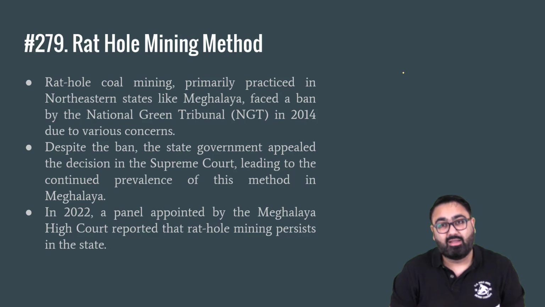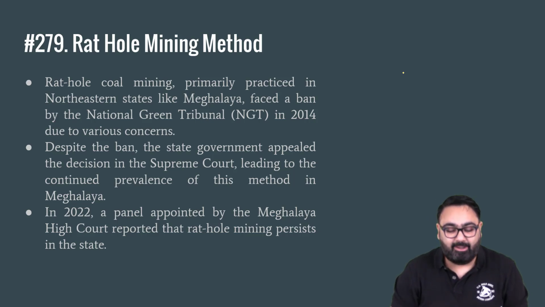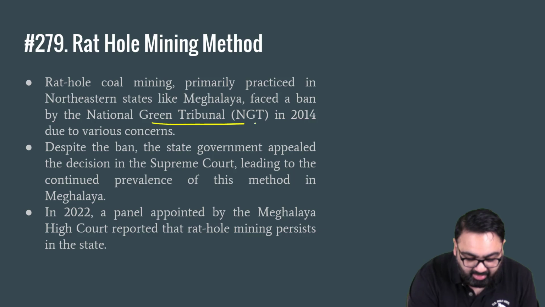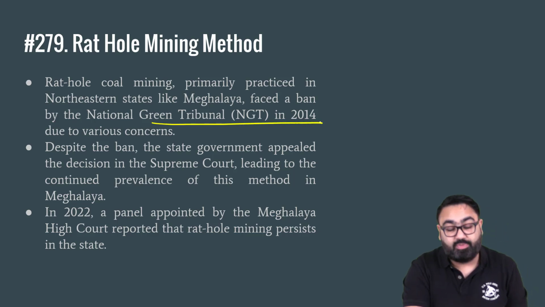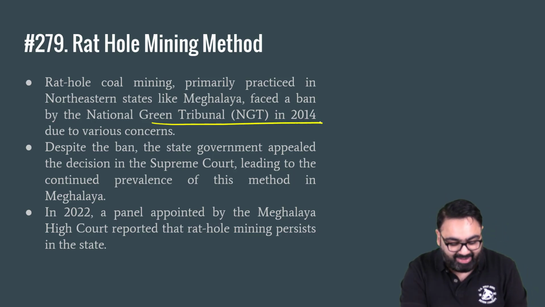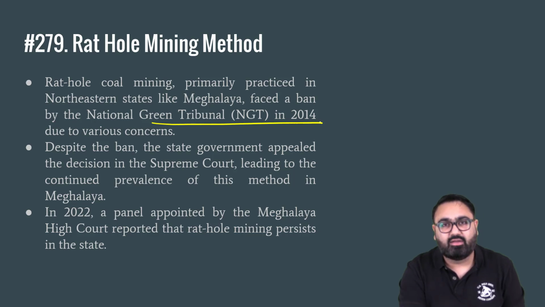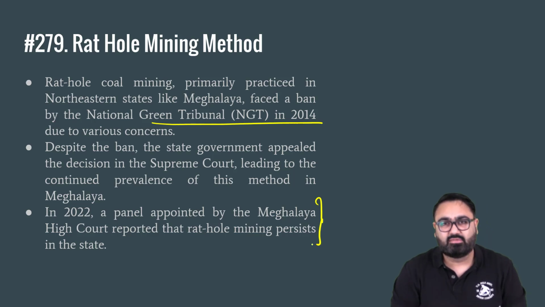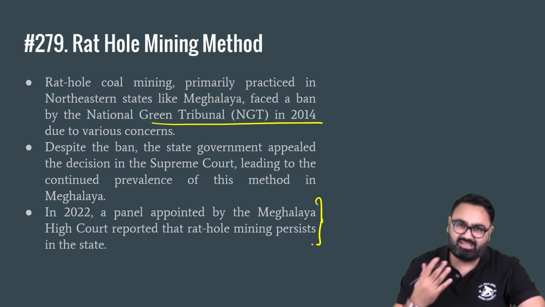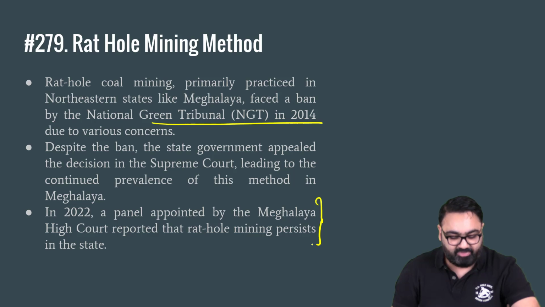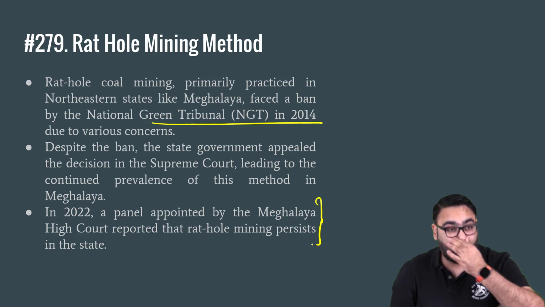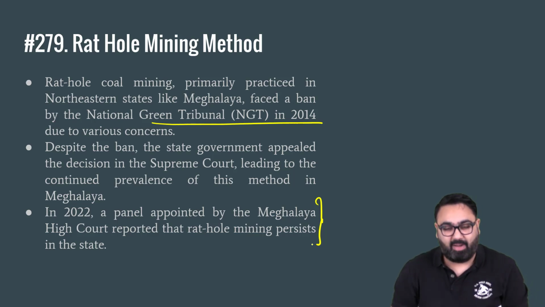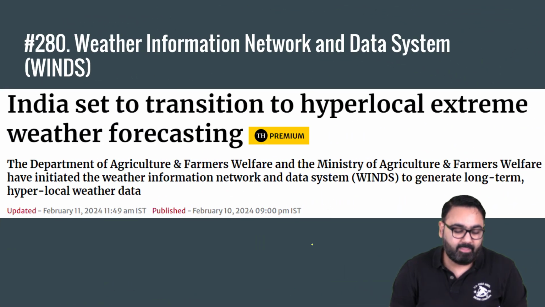As I told you, it is a banned practice in India. It was banned by the National Green Tribunal in 2014. The Supreme Court has also banned it, but despite that, we have seen that rat hole mining still persists in states such as Meghalaya. This is because thousands of people depend on this practice for their livelihood. They extract coal and sell it illegally in the market where it should not be sold. It's dangerous for them and has put their lives in danger as well. But again, this is a practice that is followed very widely.